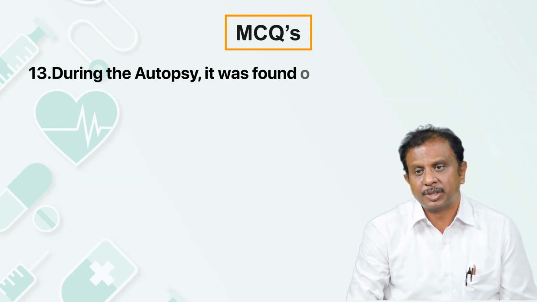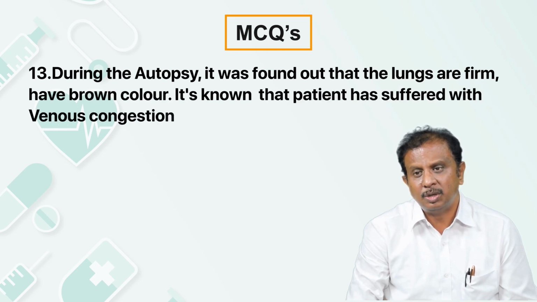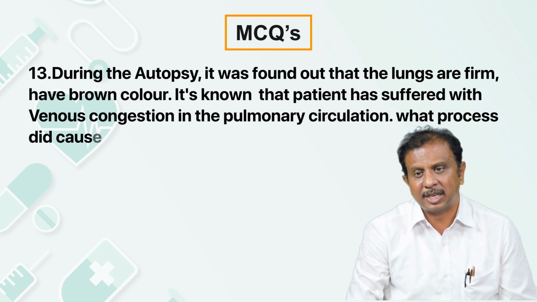During the autopsy, it was found that the lungs of the patient have brown color. It's known that the patient has suffered from venous congestion in the pulmonary circulation. What process did cause the change?